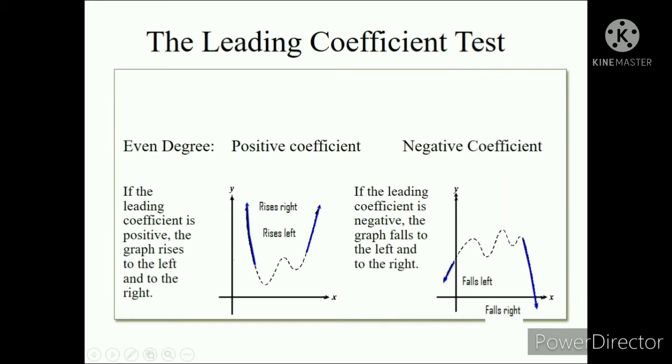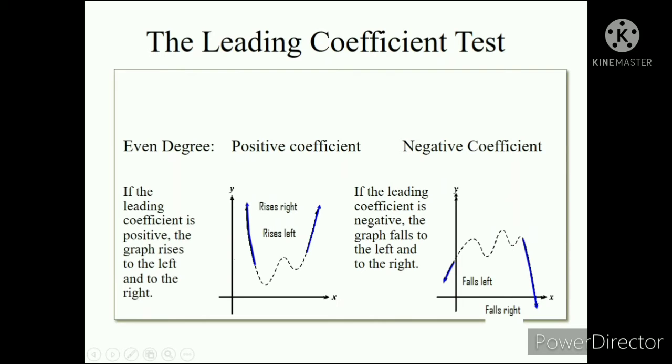Kapag positive yung ating leading coefficient, at even yung ating degree, yung highest exponent natin ay even, at positive yung ating coefficient, then the left hand will rise and the right hand will rise. Pero kapag even yung ating degree at negative ang ating leading coefficient, then the left hand will fall, ayan, manggagaling sa baba, o pupunta sa baba, and the right hand will fall. Parehong mag-fall. Dito naman, pag positive, parehong mag-rise.